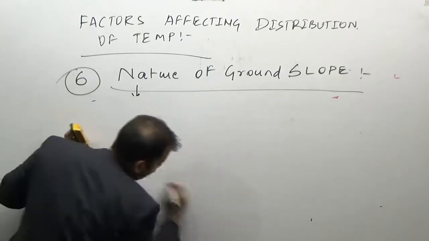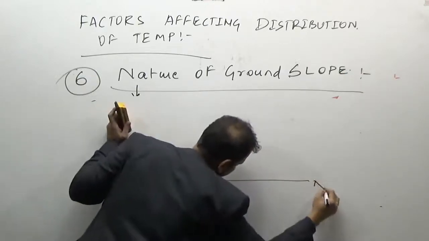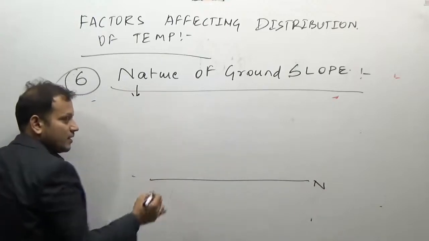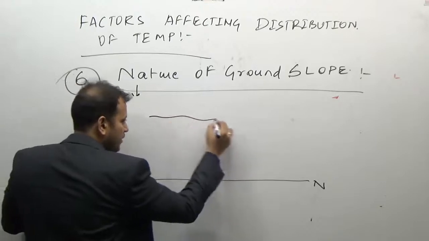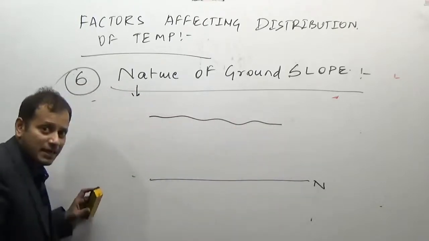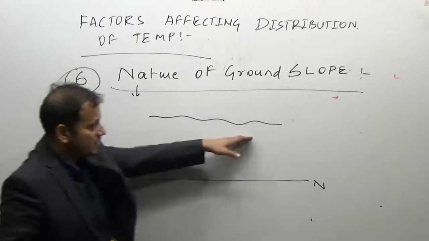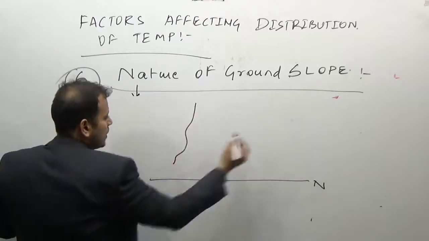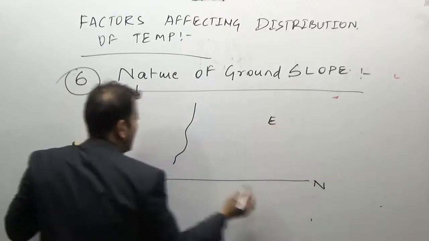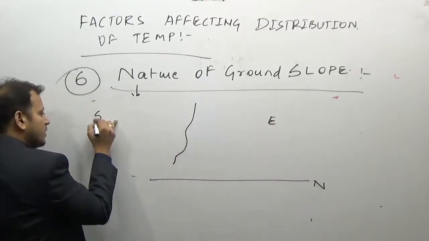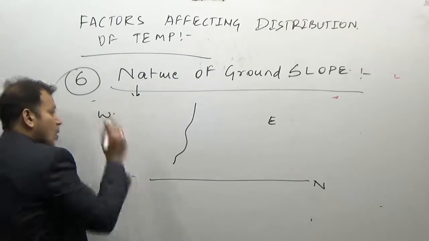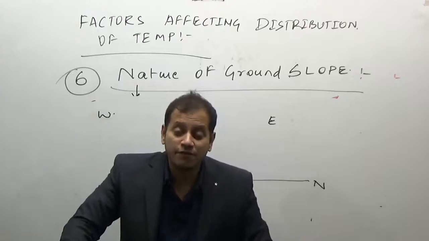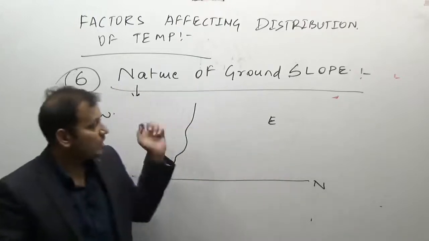If this is the north hemisphere, in the north hemisphere, the east-west facing mountains like the Himalayas, if this is the east, or if this is a mountain which is on the eastern side and this is the mountain which is on the western side, which part of a mountain will have a greater amount of insolation, the eastern part or the western part?